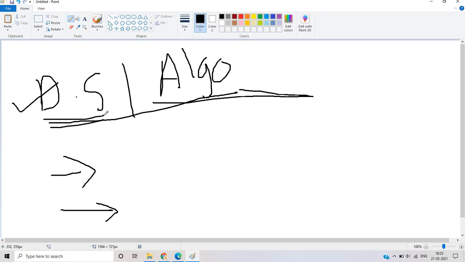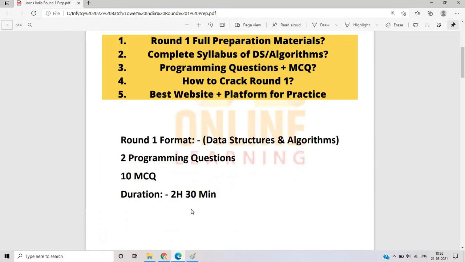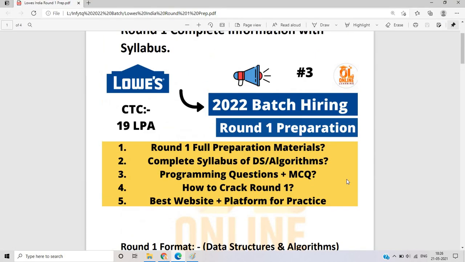If I talk about DS, just prepare the following topics: array, stack, tree, graph, sorting, searching. These are the important concepts. If I talk about the algorithm section, it is backtracking, dynamic programming, greedy algorithm. So these are the important concepts. This is the complete syllabus of data structures and algorithms. If you think there are some topics missed in that syllabus, you can add those topics and also comment in the comment section.